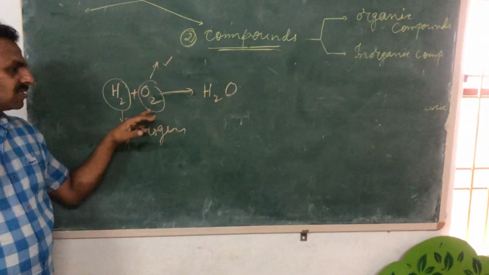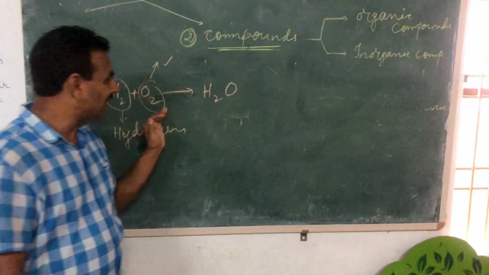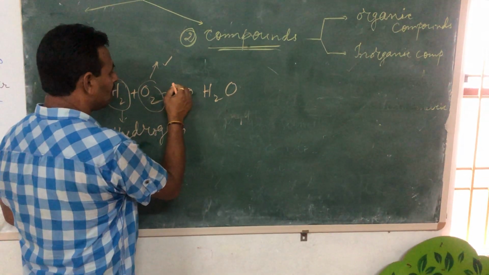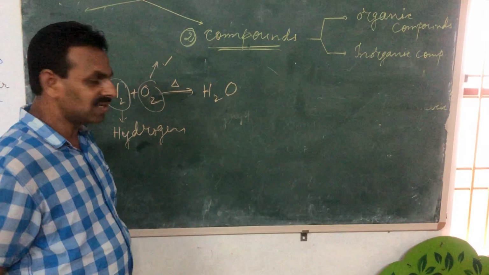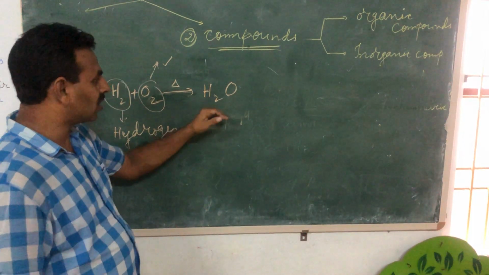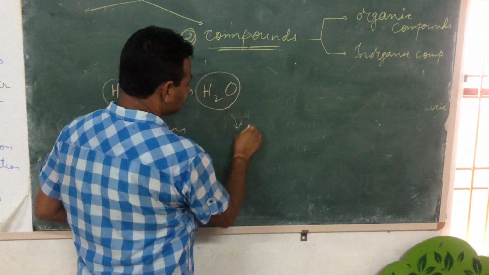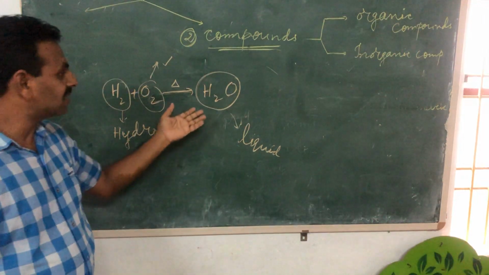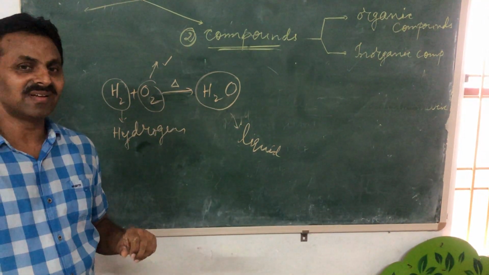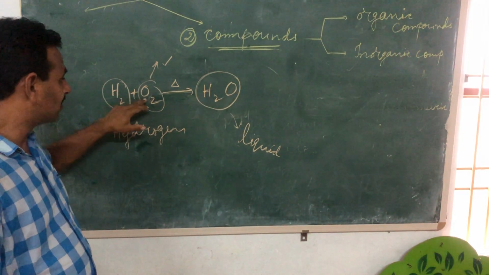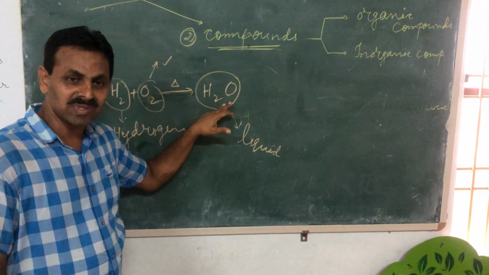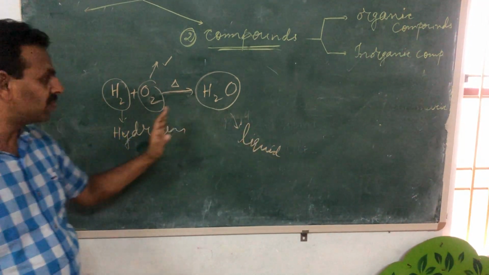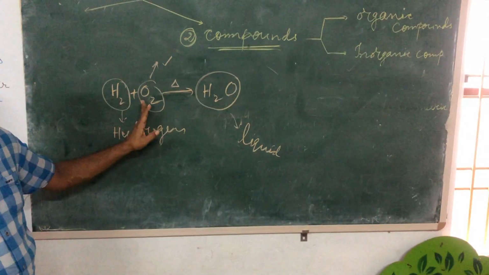It is made of hydrogen. It is made of oxygen, of course. So when they combine to form water, of course you have to give some heat energy initially to start the reaction. So you will get water, which is a liquid. It is neither combustible nor supports combustion. This is highly combustible. This supports combustion. This is neither combustible nor supports combustion. So an entirely new compound is formed from two different elements, hydrogen and oxygen.